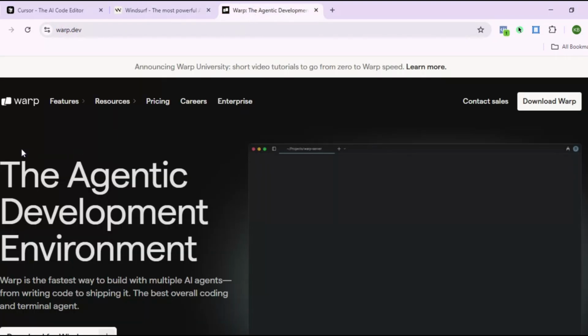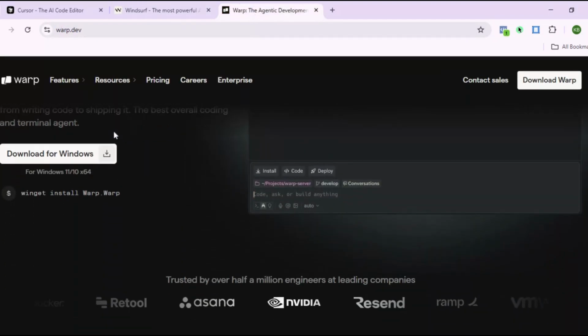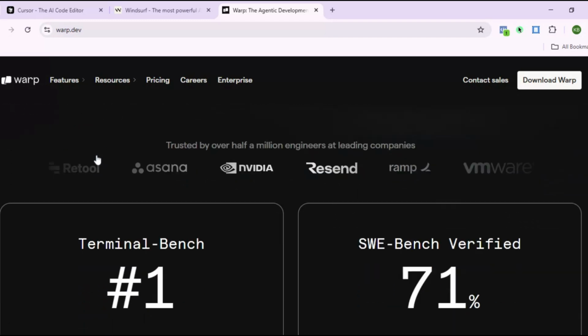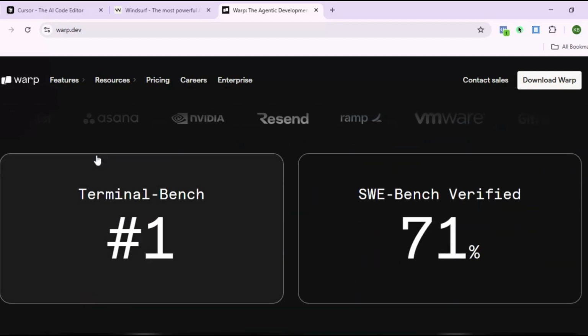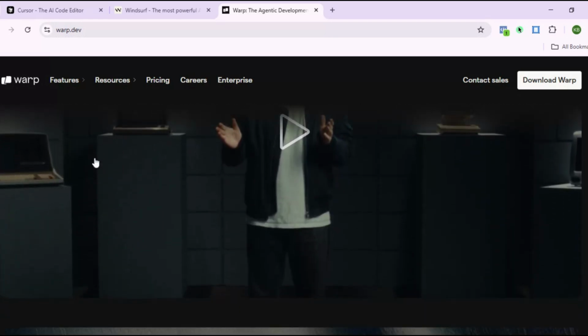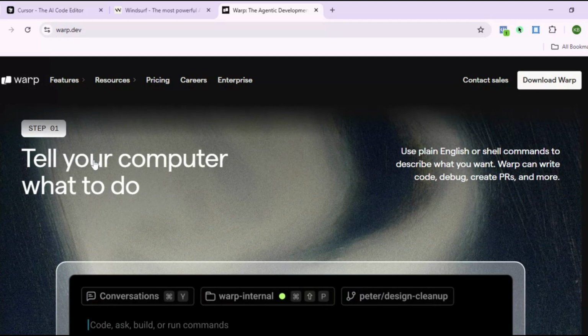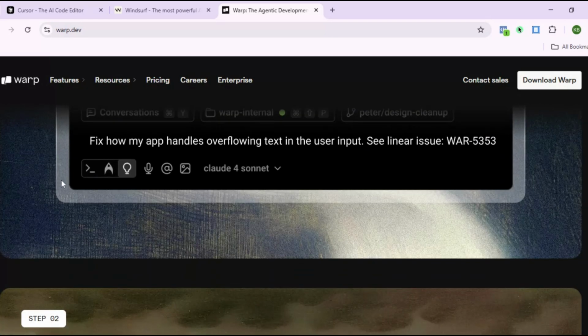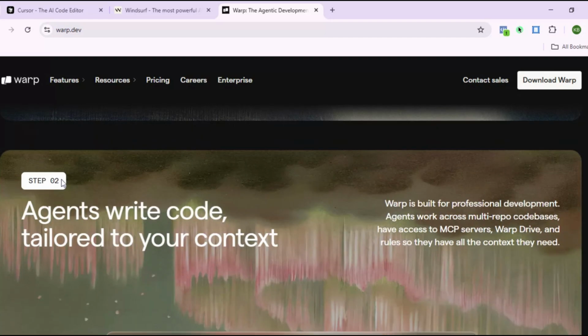Finally, Warp. Warp takes things to another level with its agentic development environment. Warp isn't just a terminal or IDE. It's an AI-powered assistant that helps you with everything from coding to debugging and even multi-threaded task management. You can interact with multiple agents simultaneously, asking them to handle tasks like debugging, pulling logs, and fixing errors in the background.